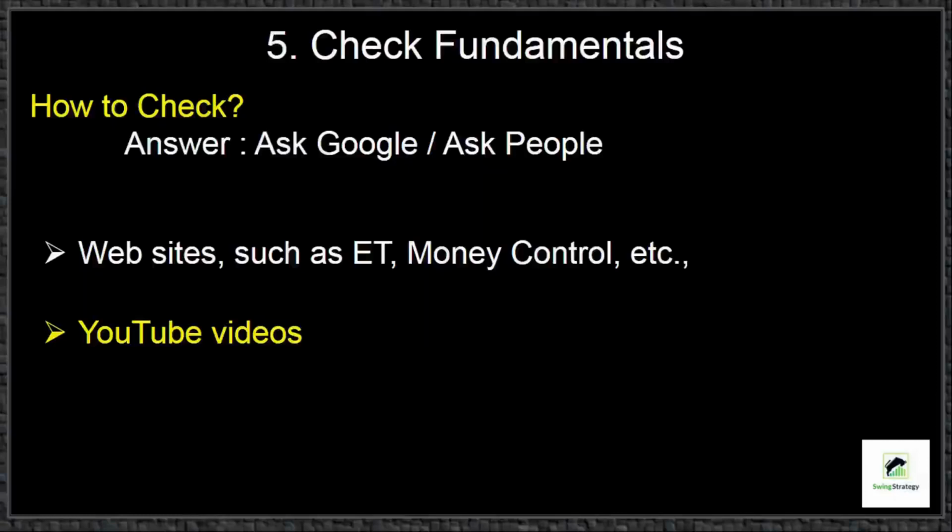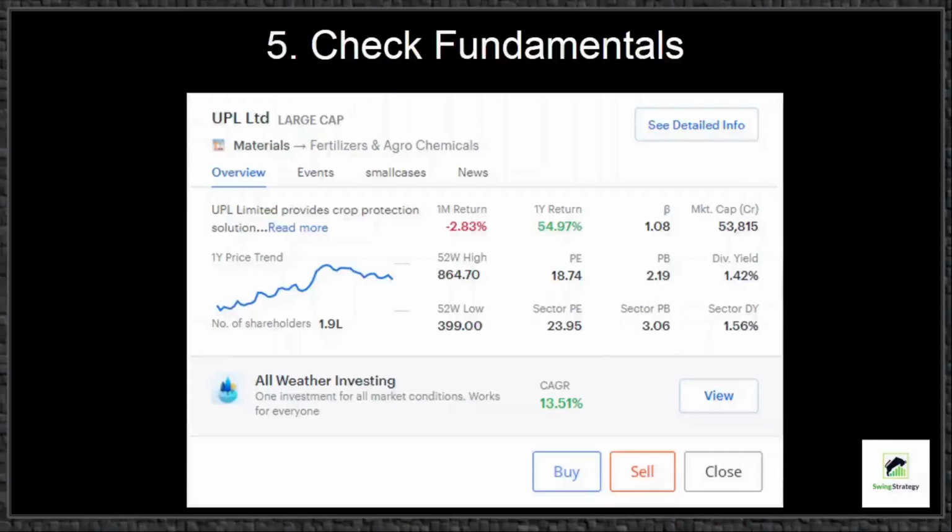For example, this is the fundamental checking facility available in Zerodha Kite application. We can check for some important parameters such as description of company, monthly yearly returns, dividend yield percentage, and other information such as important events and news on the stock.